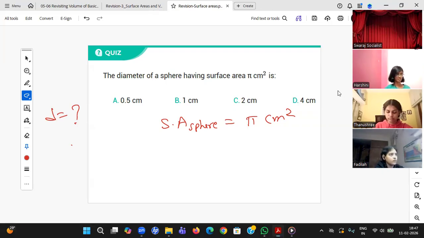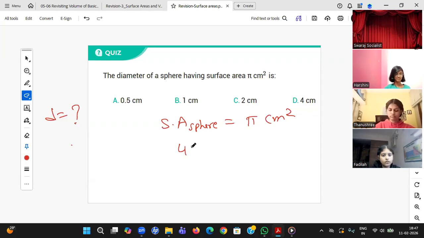Narendran, Tanish, different answers. Harshini, different answer. Ananya Mulya, Harshini, Schlugal, different answer. My God, many different answers, student. Why, student? This is a basic question. Surface area of a sphere.